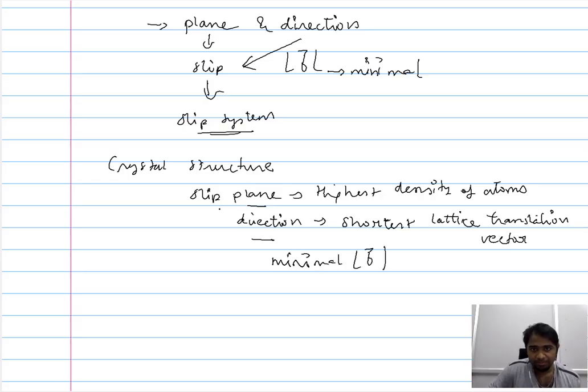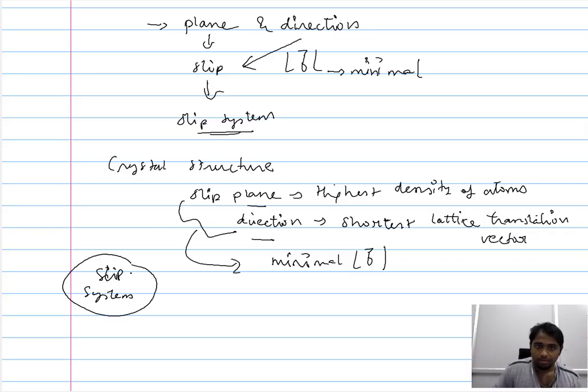So the slip plane and direction together ensure the minimal magnitude of the Burgers vector. That means the slip system that is operational for a crystal structure can be identified by considering the highest density of atoms in a given plane and the direction wherein you have the shortest lattice translation vector, or the shortest distance between the atoms.